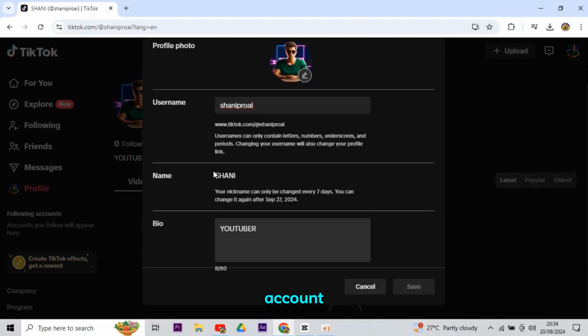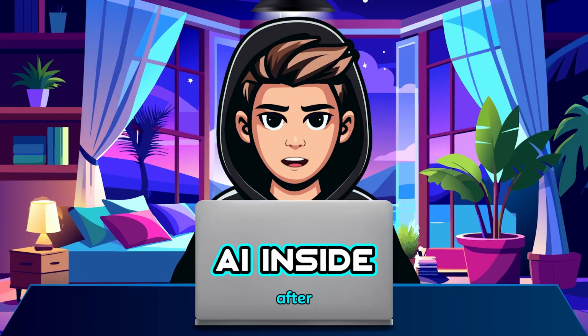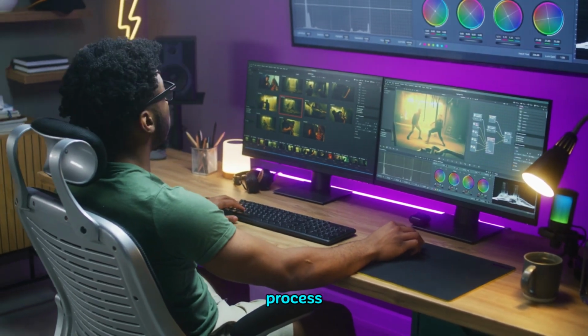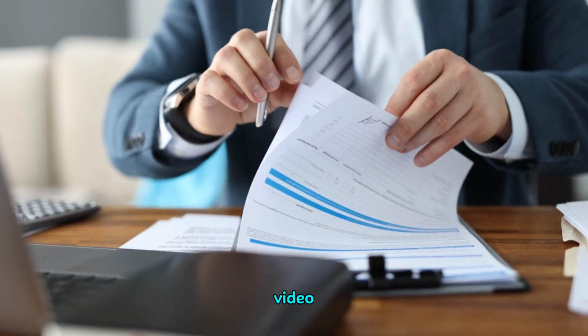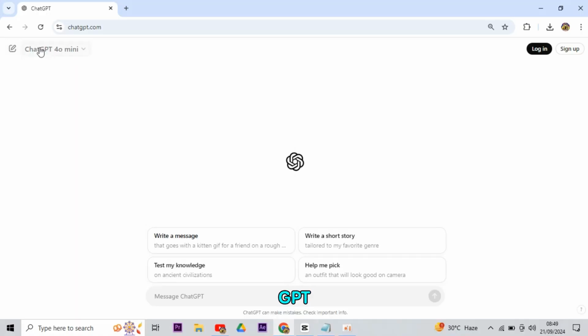The first step is to check if your TikTok account is set up correctly. After that, we have to go through the process of creating the content. For it, you have to think of some video ideas first. You can use ChatGPT to get ideas for your video. Well, it is, I must say, an amazing gift of AI for us.